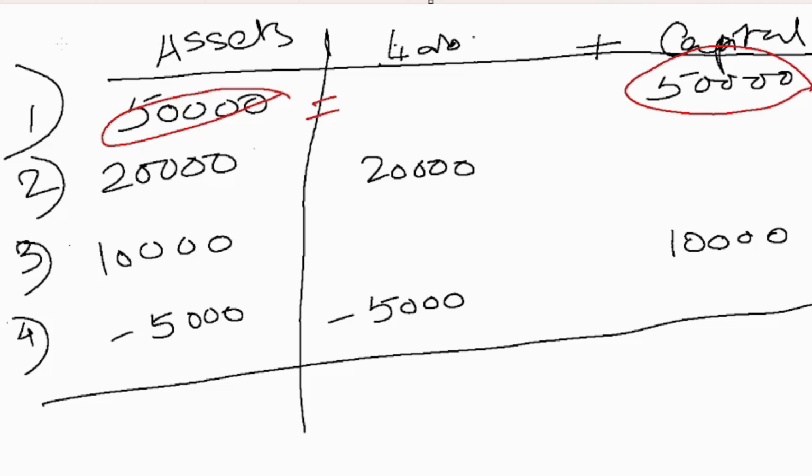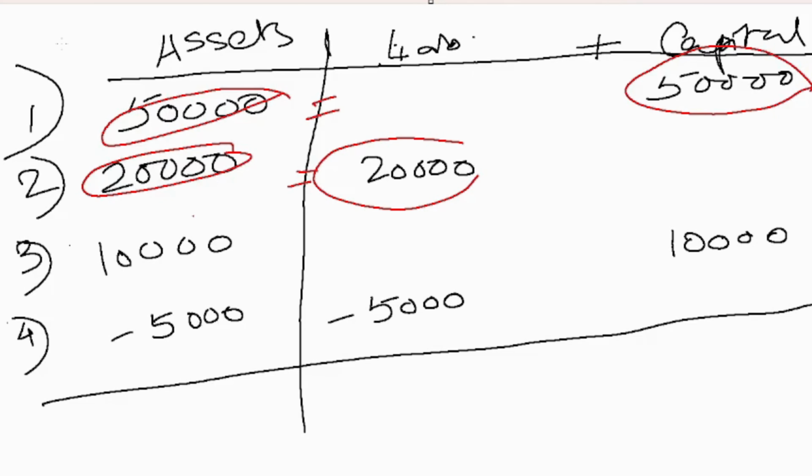Again, let's come to the second equation. Here we find that 20,000 asset. See over here on the right hand side, again we are having 20,000 as liability. So both are again equated.